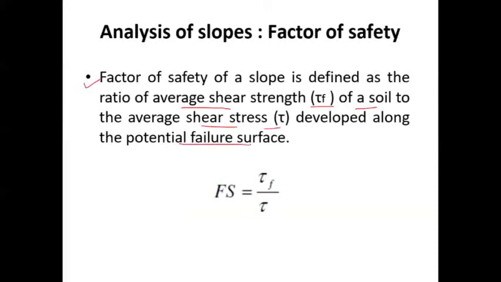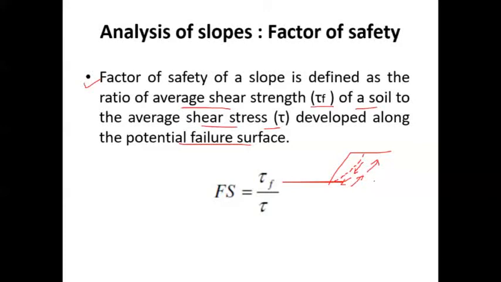Potential failure surface, in the sense, for example, this is the slope, and this is the slip circle or failure arc. Whatever the shear stresses which are developed here will be acting in this particular direction, whereas strength will be acting against this direction. To counteract the stresses, strength is going to be developed. That's how the slope will become ultimately stable.